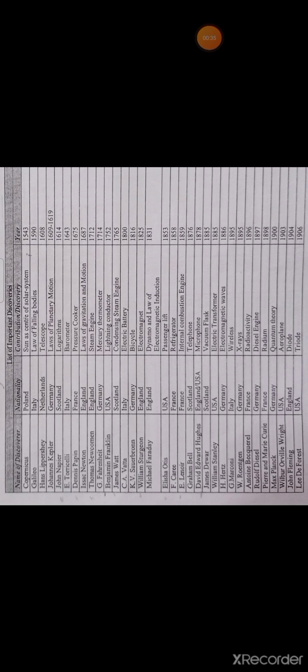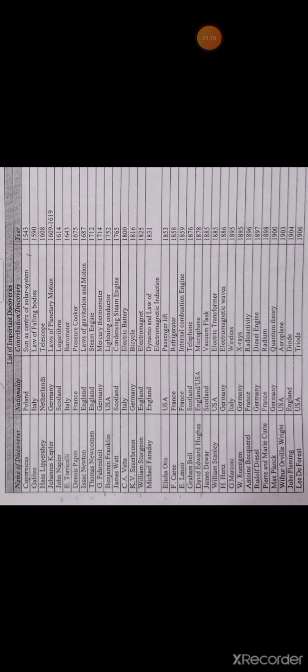Before we discuss the different aspects of unit measurement, let us first see some of the important discoveries made by different scientists. Copernicus discovered the heliocentric theory, that is, the sun as the center of the solar system. Then Galileo discovered the law of falling bodies. Johannes Kepler, the law of planetary motion. John Napier, logarithms. Thomas Newcomen invented the steam engine.